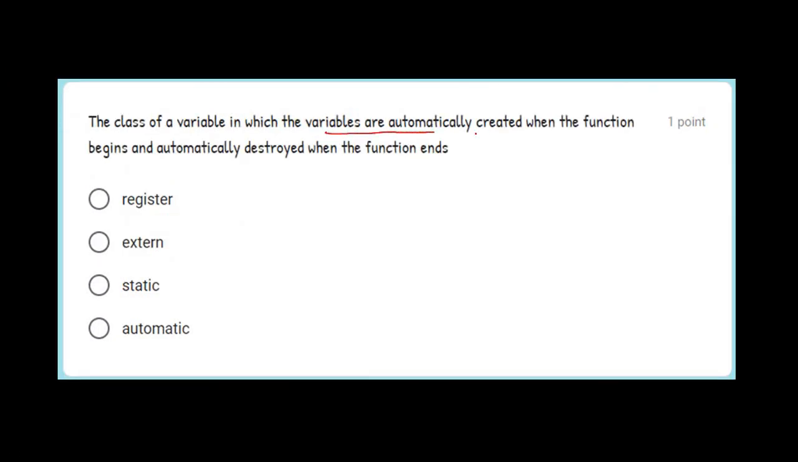Variables that are automatically created when the function begins and automatically destroyed when the function ends. So what kind of variables are these? Automatic variables. This is a storage classes topic.